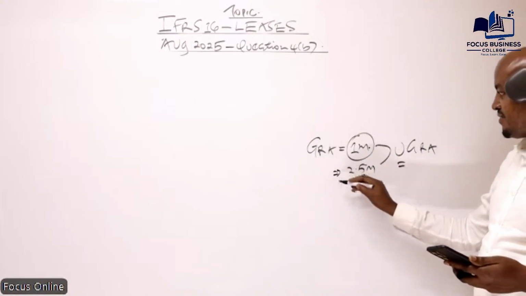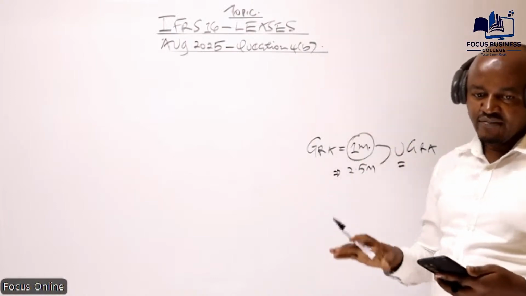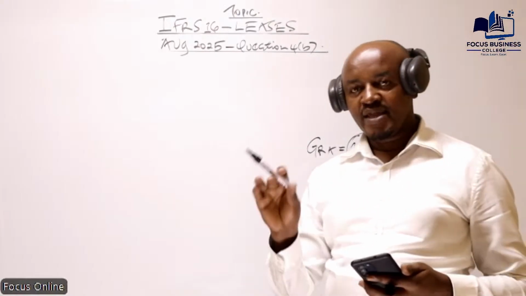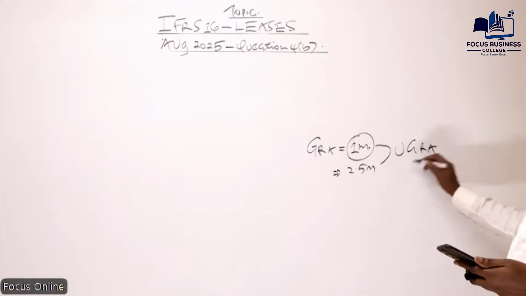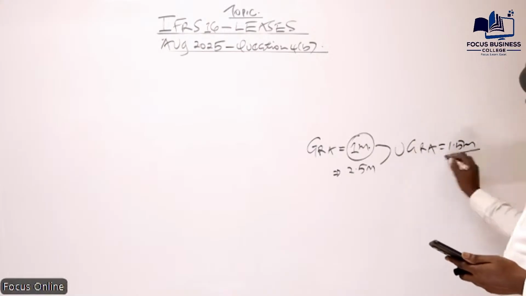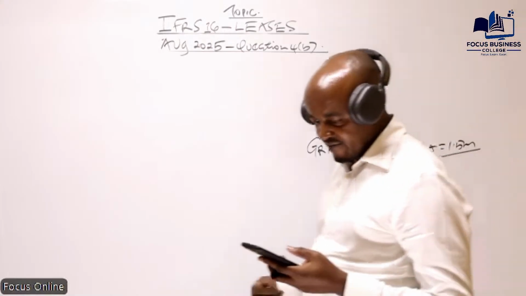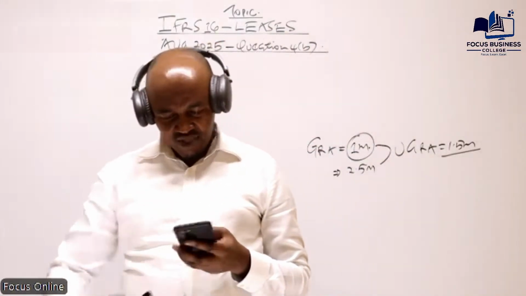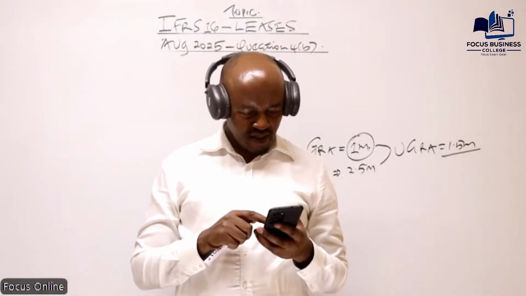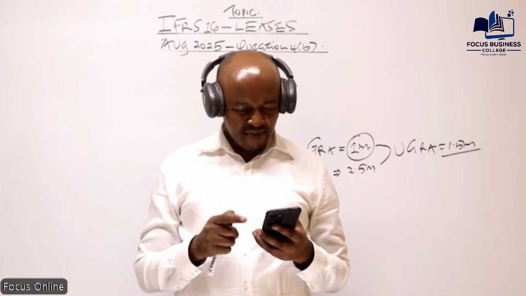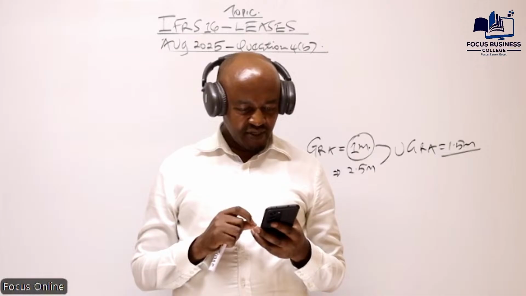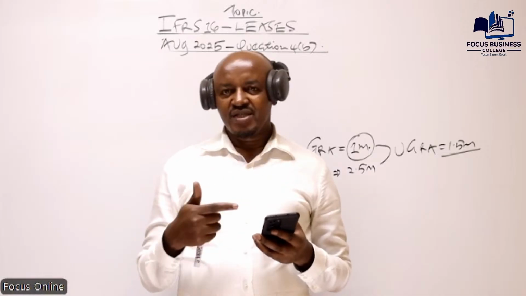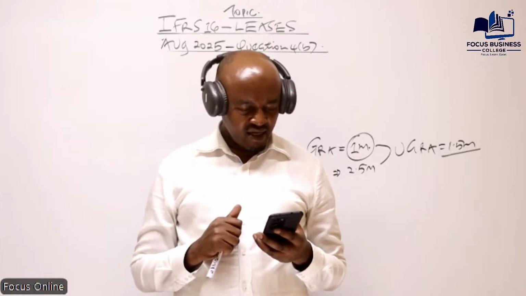So the owner of the asset believes that if he offers that asset in an open market, he'll be able to get a buyer at 2.5. So automatically the unguaranteed residue amount is 1.5. Then we are told that the cost incurred by Pabana Limited and Mambo Limited in arranging the lease amounted to 2.1 million and 1.6 million respectively. So these are basically the cost of arranging the lease.